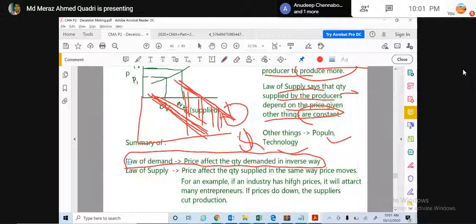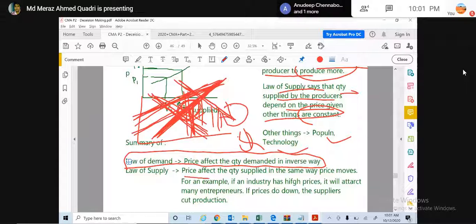But when it comes to supply, it is from right to left. When the price was high, the quantity supplied was high. When the price got reduced, the quantity supplied got reduced. At one point they will intersect, and that is called price determination. That is called the intersection point.